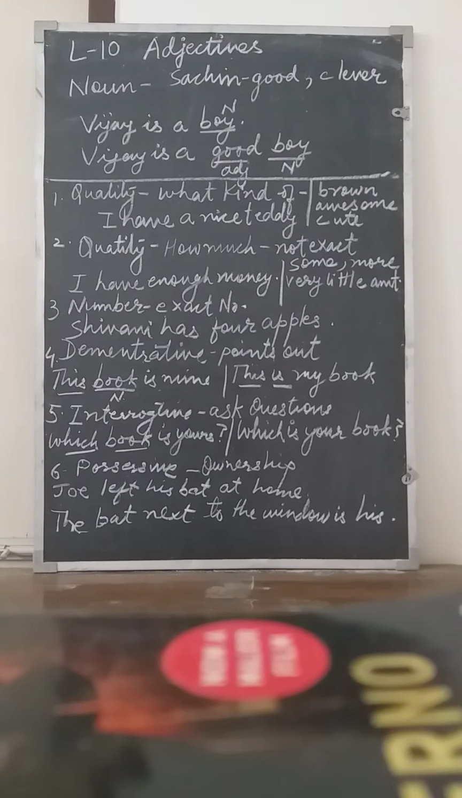Second one is adjectives of quantity. The words that describe the quantity of a noun or pronoun. I have enough money. Now here, enough is your quantity. It can be replaced by I have some money, I have a very little amount of money, I have more money. So here please note, they define the quantity but not the exact amount.